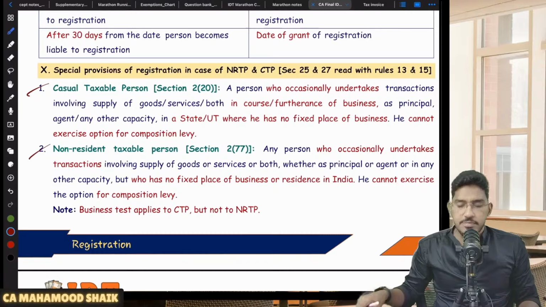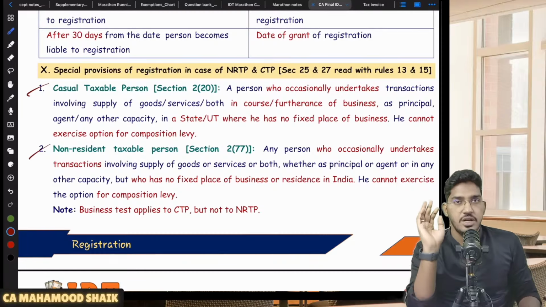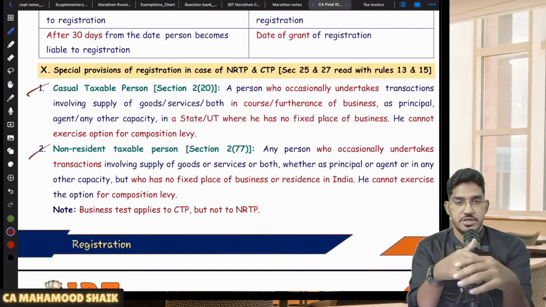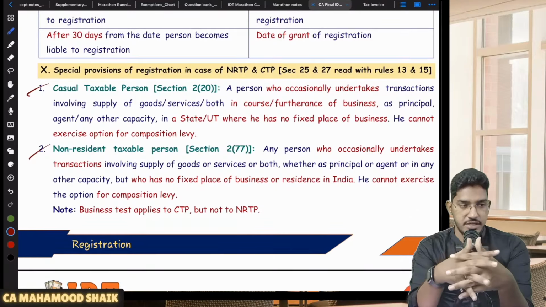For CTP and NRTP, they have separate registration requirements. So when it comes to a normal person, I told you within 30 days from the date you become liable for registration, you are required to submit an application for registration.